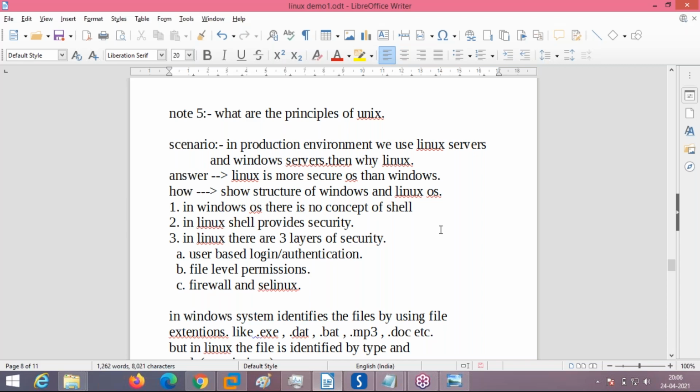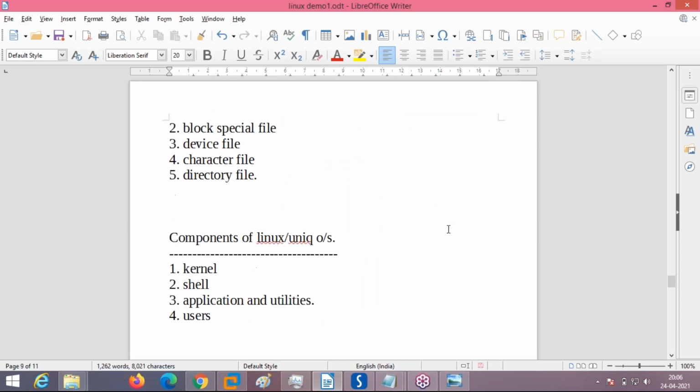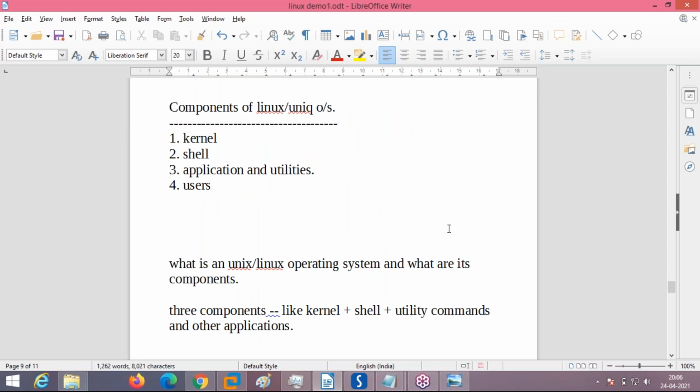Yes. Okay, now we will see what are the components of the Linux operating system. Unix and Linux operating system, how it is made up, the internal components of a Linux operating system or Unix operating system.